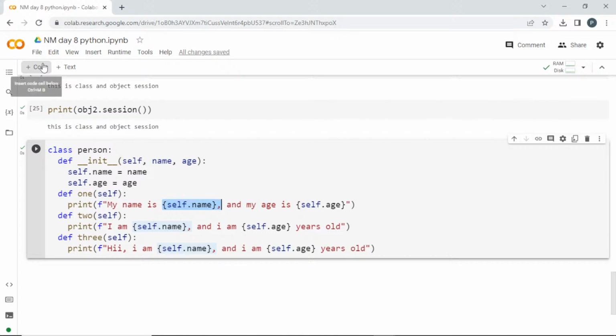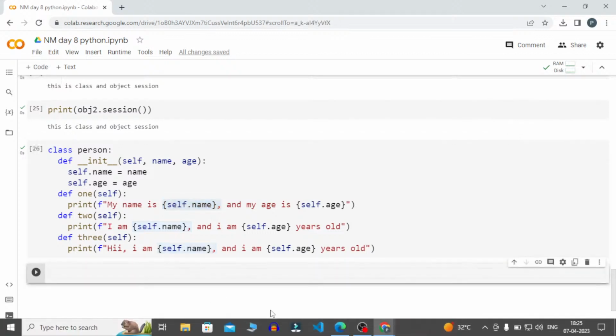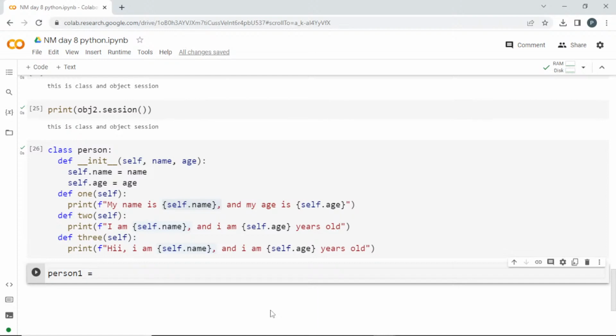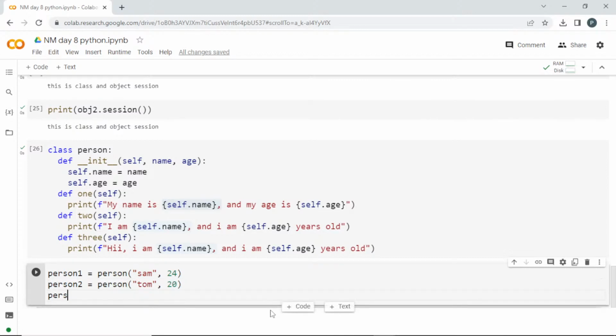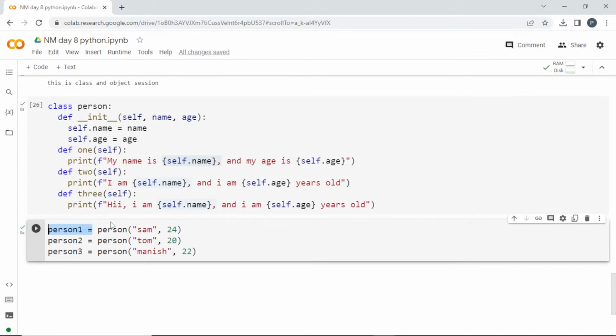So now let me create an object for this person1. This is the first object. I'm going to call this class Person, and inside I need to pass two things: the name and age. I'll pass Sam, 24. The next object, person2, is the same class but with different arguments: Tom, 20. Let me create person3 equal to Person, Manish, and I'll pass some age. So we have created three different objects. These values will be passed here in that instance. So that's the use of this.